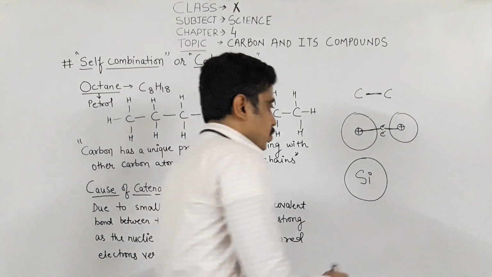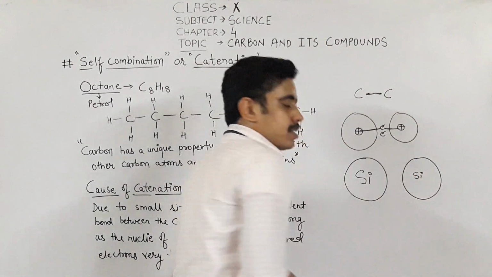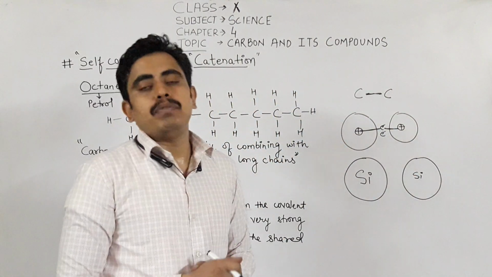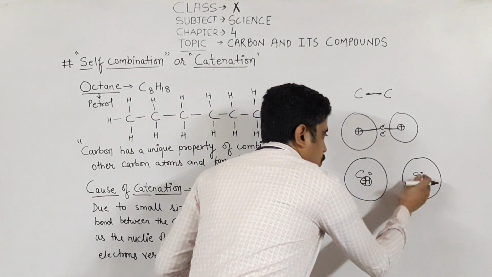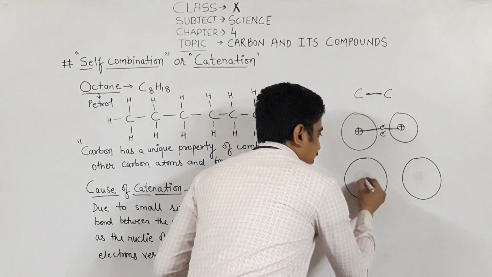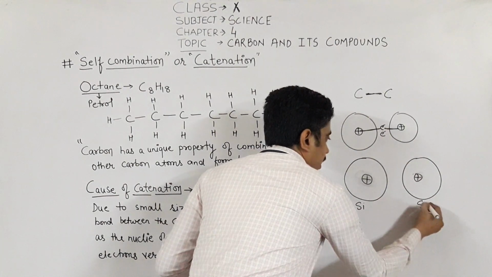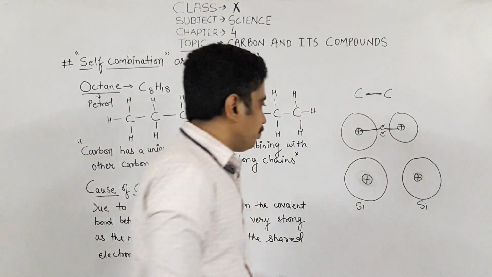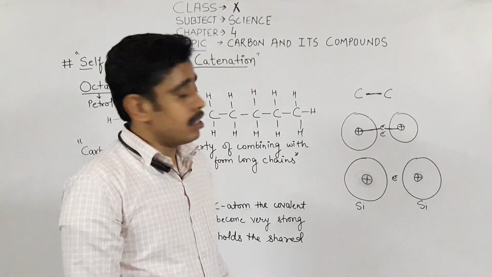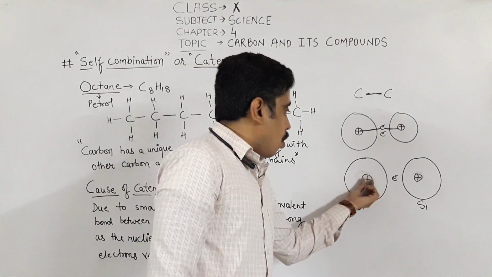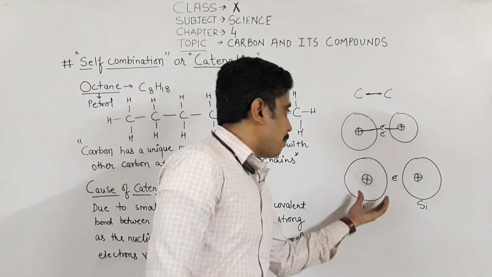Due to its large size, the shared pair of electrons becomes distant from the nucleus of the silicon, due to which the attraction of the nucleus decreases. Suppose these are the silicon atoms, these are the nuclei of silicon, and these are the electrons which are shared between the silicon atoms. The distance of shared electrons from the nucleus increases as you compare the structure.